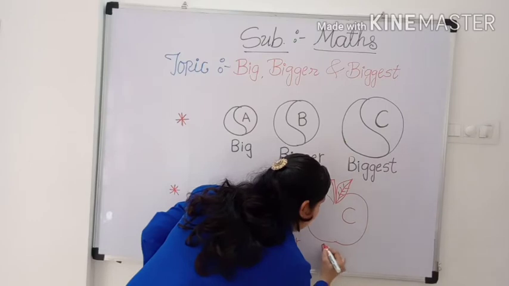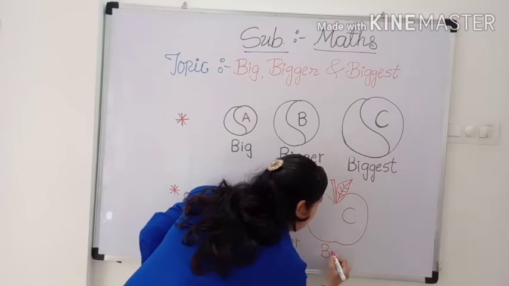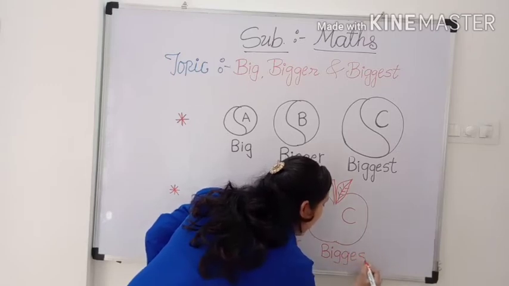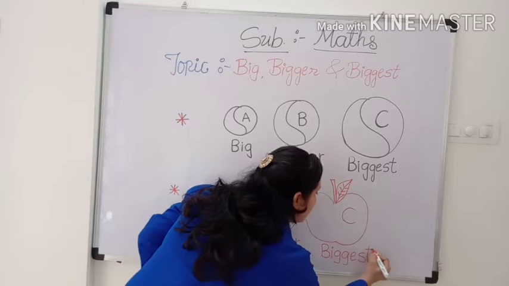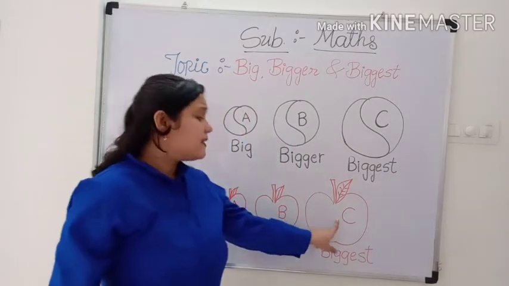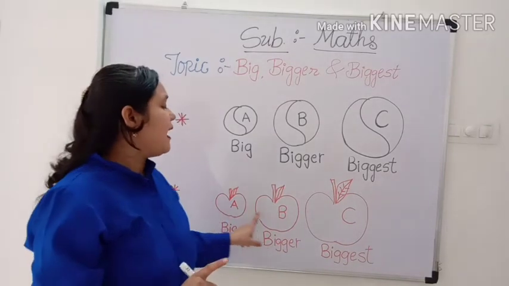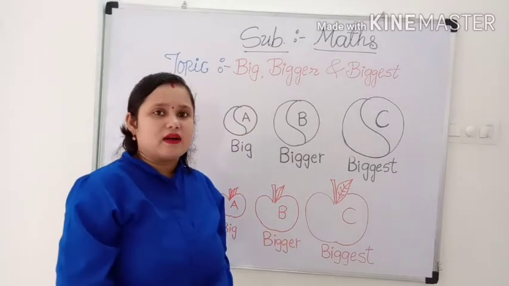And what is the spelling of biggest? B-I-G-G-E-S-T, biggest. C tag apple is bigger than A and B tag apples.